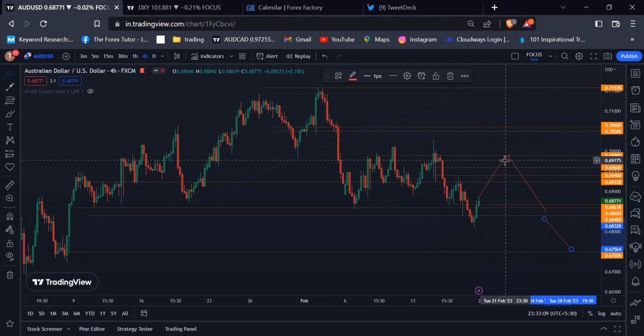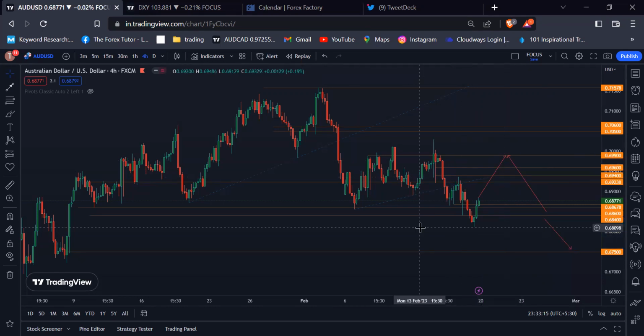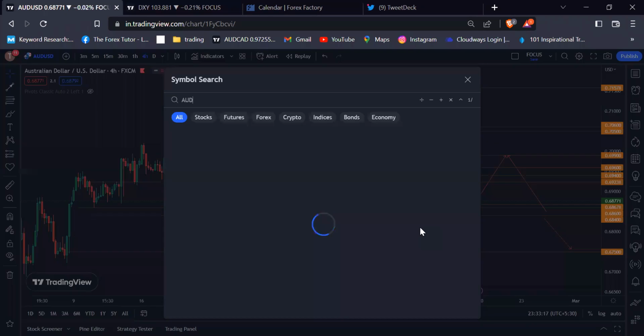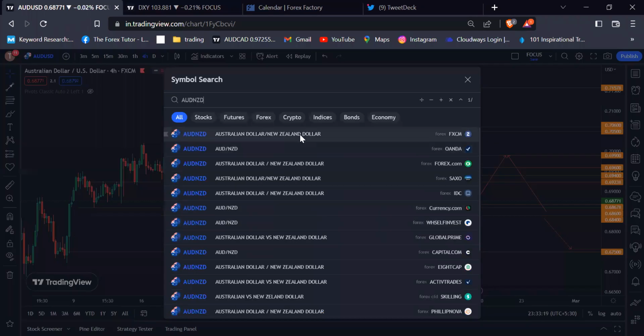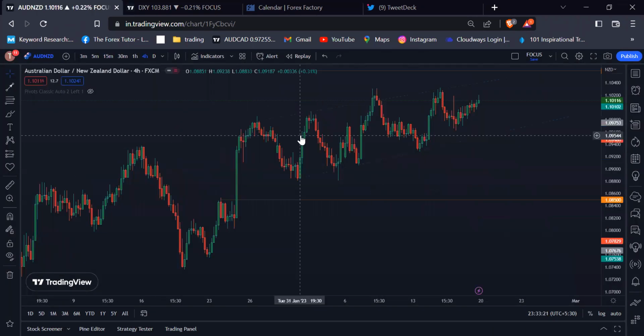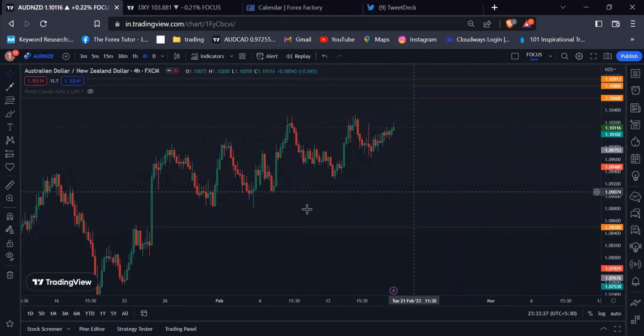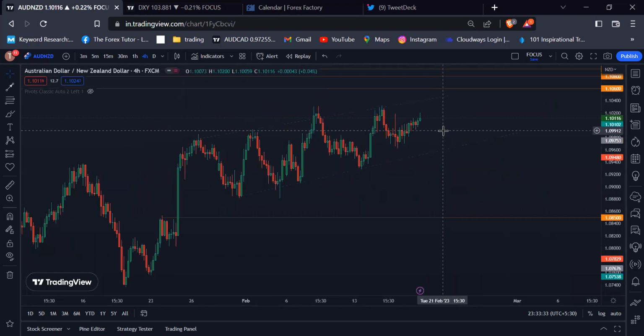So my last pair is Aussie New Zealand. If you look at the Aussie New Zealand right now, there is a flag pattern which happened in New Zealand right now.